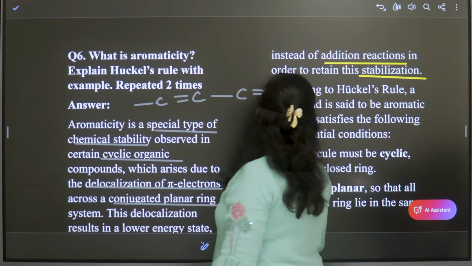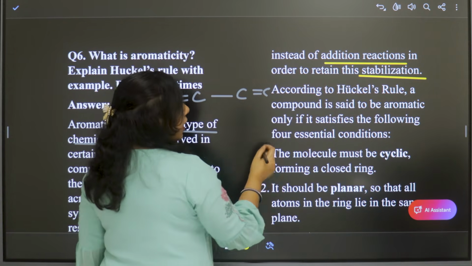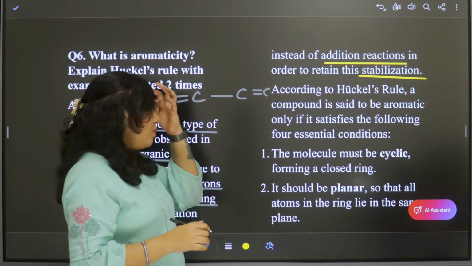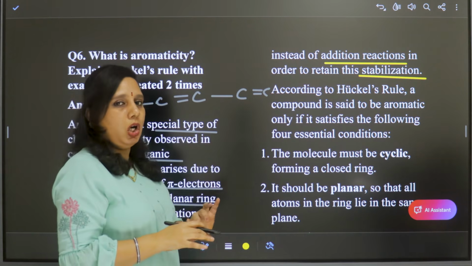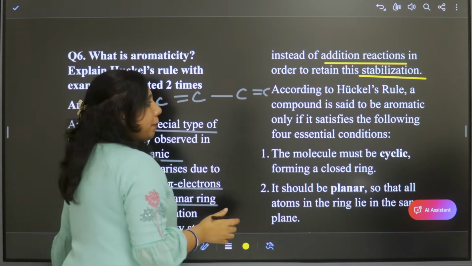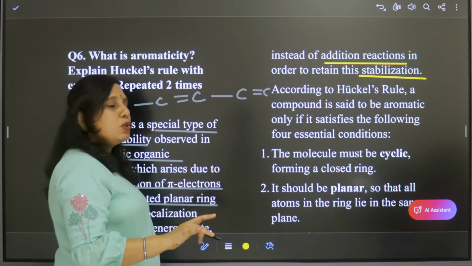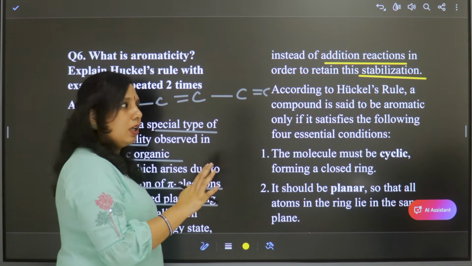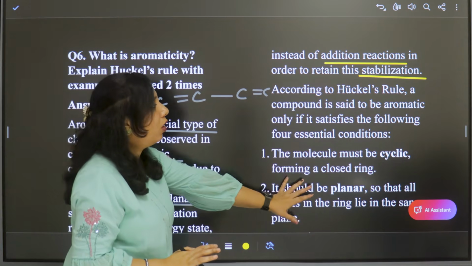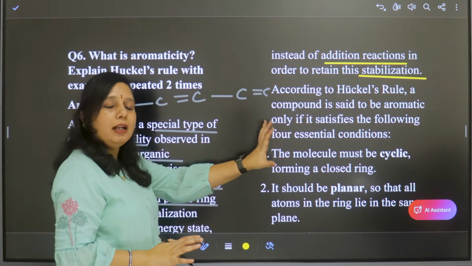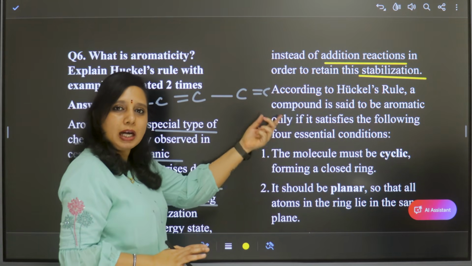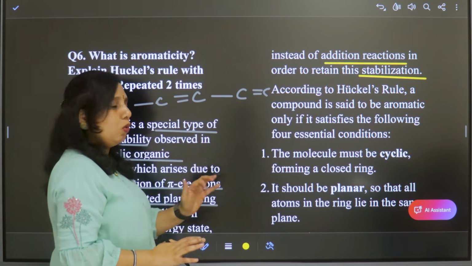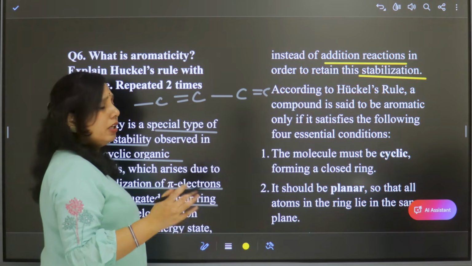Then what is Huckel's rule? Huckel's rule defines whether a compound is aromatic or not. If a compound has to be aromatic, it should satisfy 4 conditions. Huckel's rule provides 4 conditions, and for the compound to be aromatic, it has to satisfy all 4 conditions.